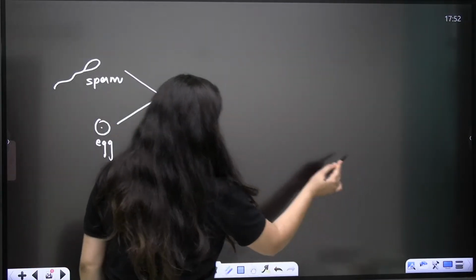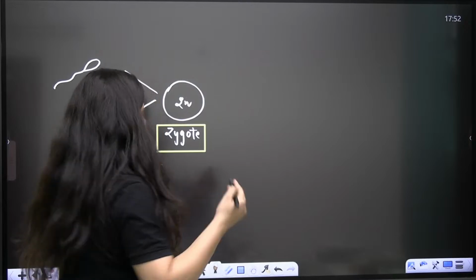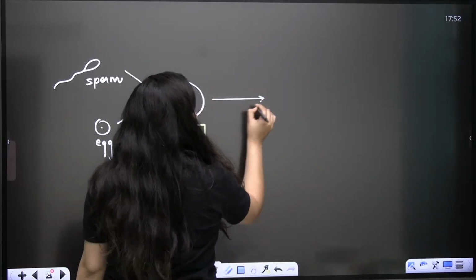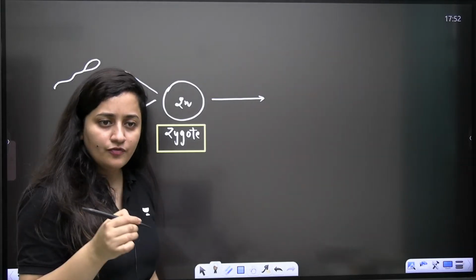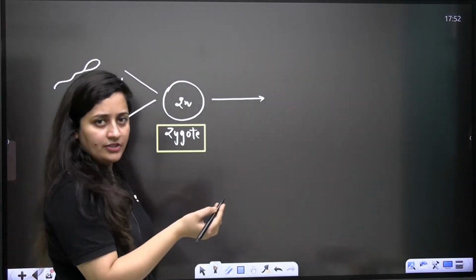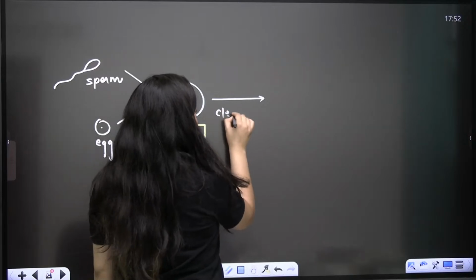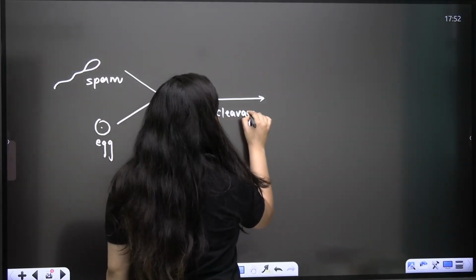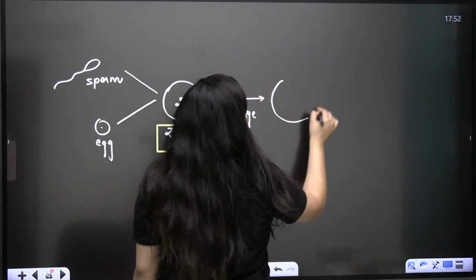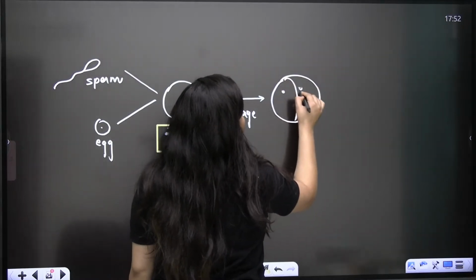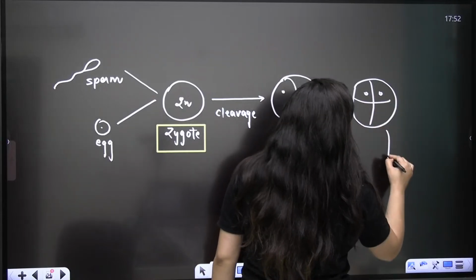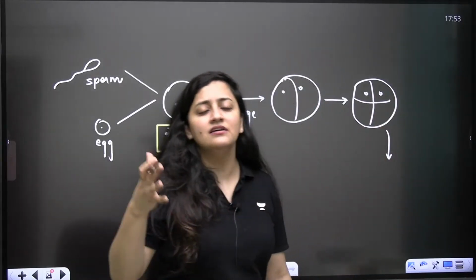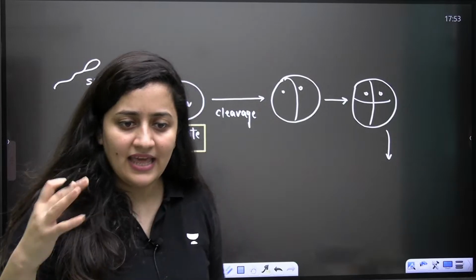Now let's say this zygote develops, grows. Compare it with humans. In the case of humans, you know that the zygote will undergo cleavage. It will start dividing, and after many stages you will get 2 blastomeres, then 4, 8, 16, 32, 64, like this it will grow.